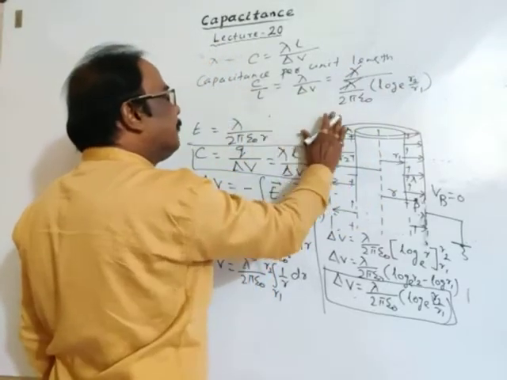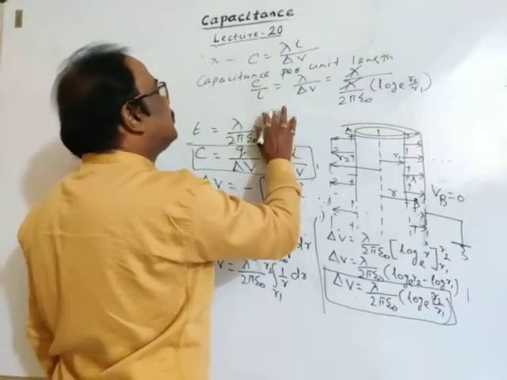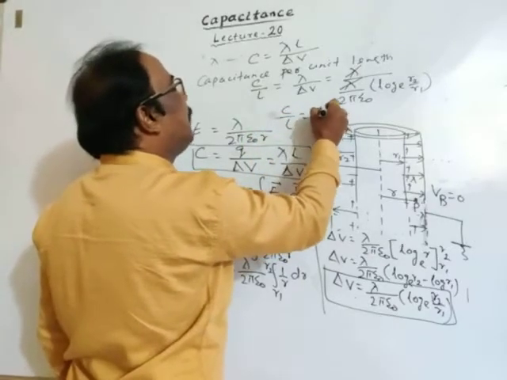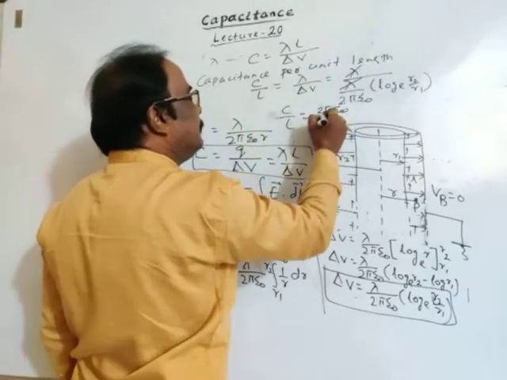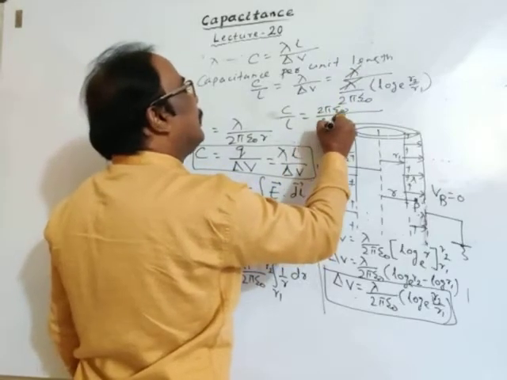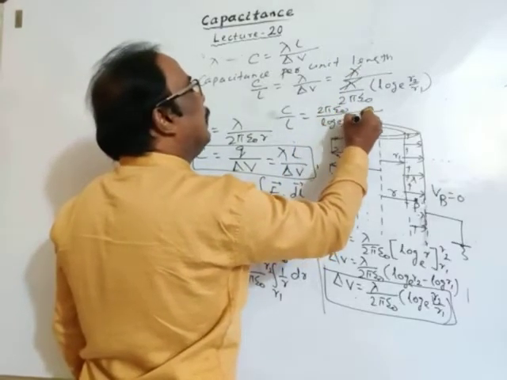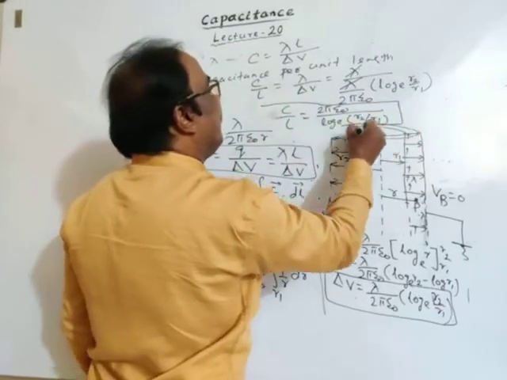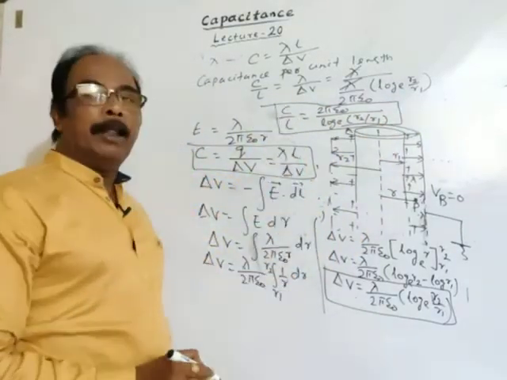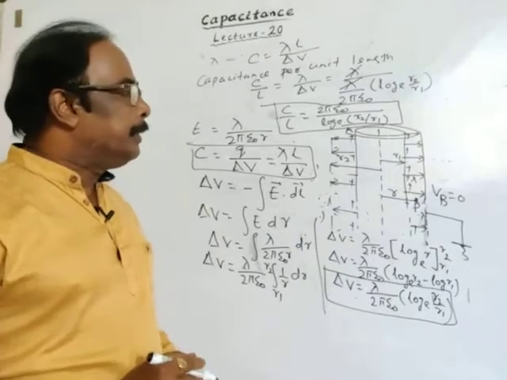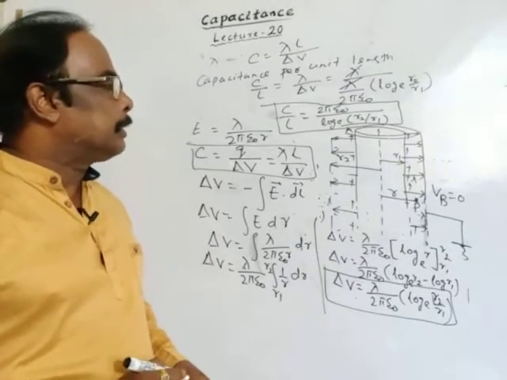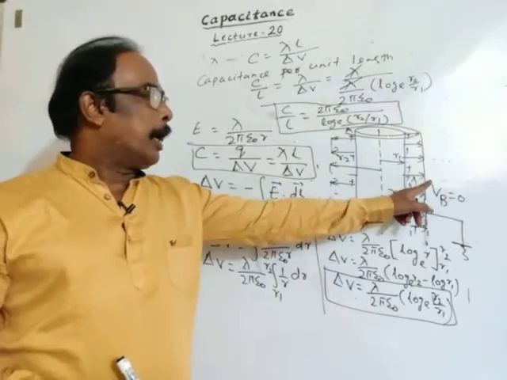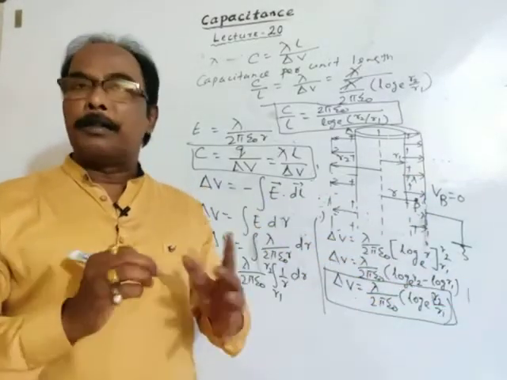Lambda gets cancelled, and the final formula for capacitance per unit length is 2 pi epsilon naught divided by log e R2 by R1. This is our final formula for capacitance per unit length using two concentric cylinders, where the inner cylinder is charged and the outer cylinder is earthed.